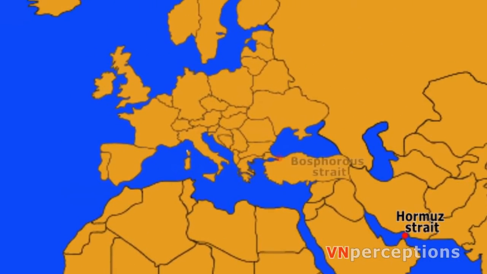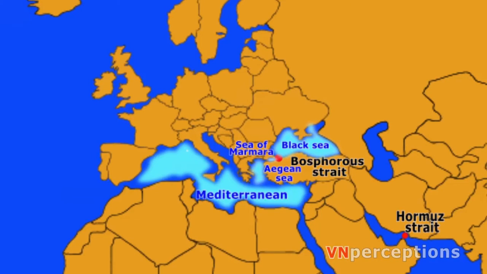The first one is Bosporus Strait. Well, it is a natural strait connecting the Black Sea to the Sea of Marmara, which in turn is connected to the Aegean Sea and then the Mediterranean Sea. So, it provides a passage from the Black Sea to the strategically important Mediterranean Sea. It is also the world's narrowest navigable strait.